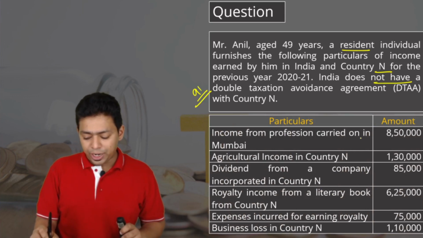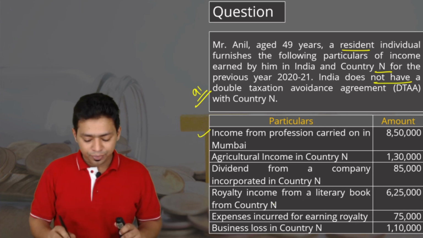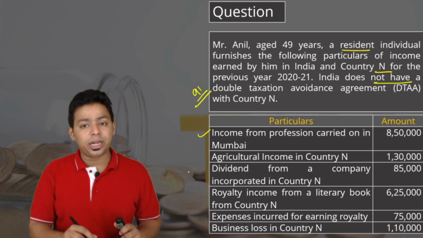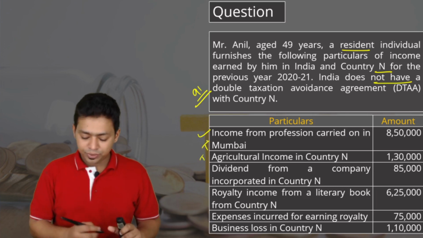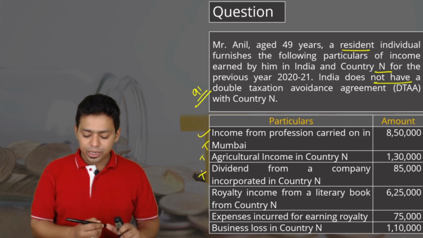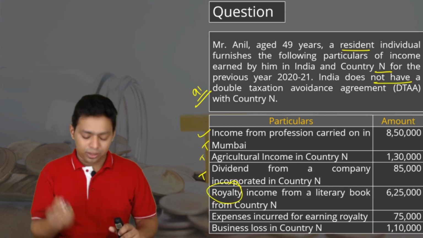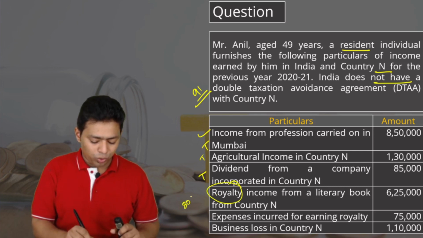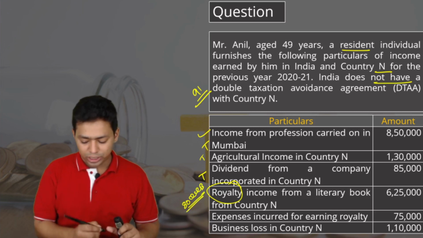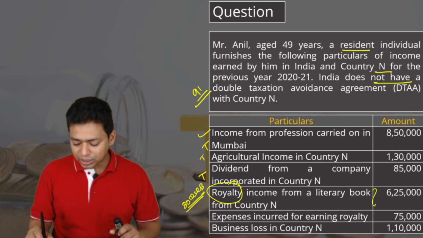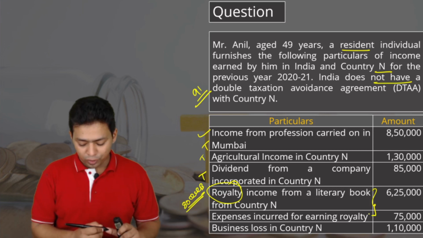Income from profession carried on in Mumbai, taxable in India. Agriculture income from country N, taxable in India. Dividend income from a company incorporated in country N, taxable in India. Royalty income from a literary book from country N, taxable in India, but the 80QQB effect will be there for 3 lakh rupees. Expenses incurred on royalty will be netted off.